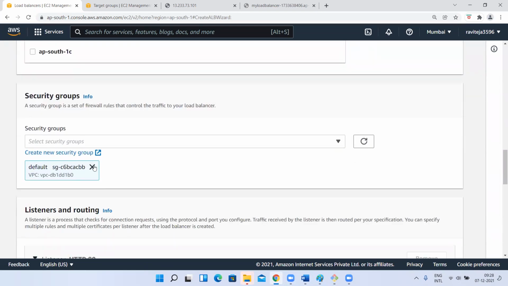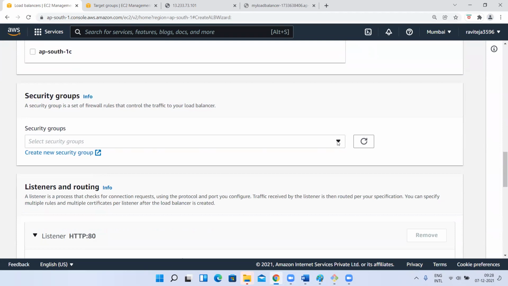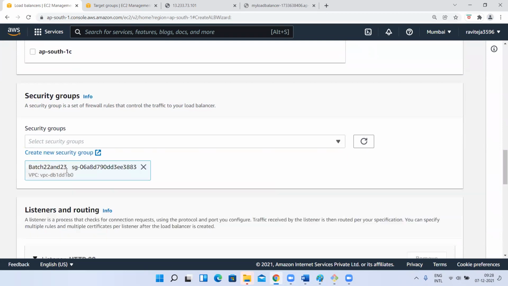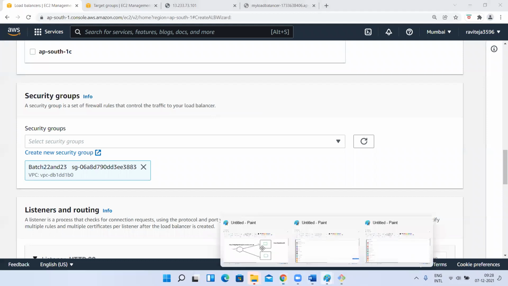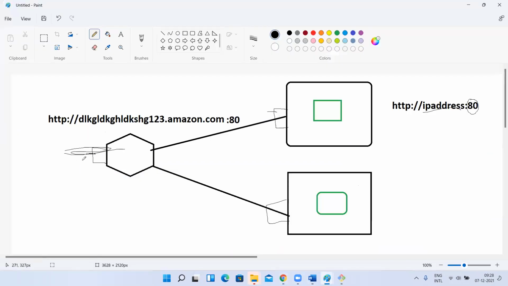Next, which security group? Load balancer also needs a security group. Which security group we have to use, right? You have to use a different security group, but whatever your instance is allowing, that has to be allowed in this security group. Else, if your load balancer security group itself is blocking that, then there is no chance of going to the next security group. So here only you have to allow that.